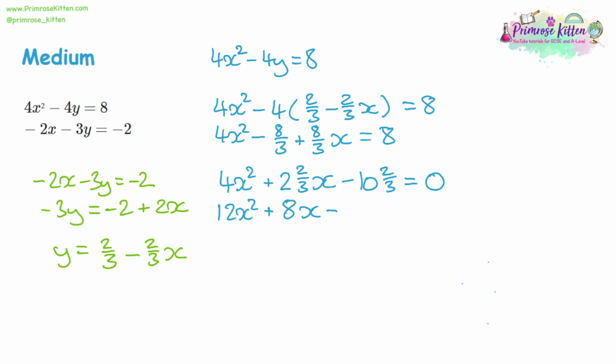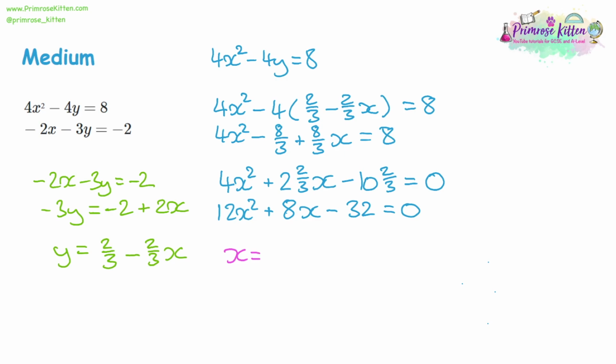We can do the same thing with the 10 and 2/3. So the 10 times 3 will give us 30, and the 2/3 times 3 will give us 2. So 2 and 30 is 32. And now we've got something that's a little bit more reasonable to substitute into the quadratic formula.